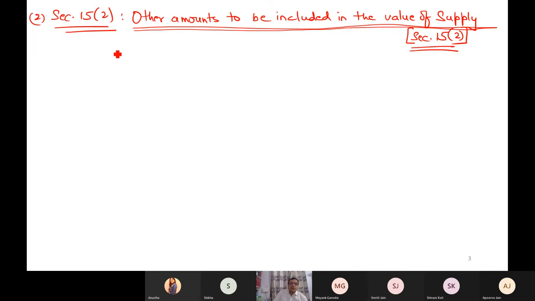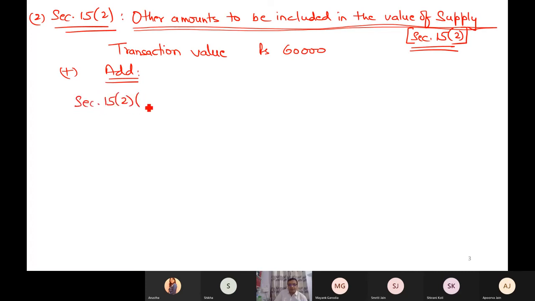So under section 15, when I have determined the transaction value, it came out to be rupees 60,000 in my example. This is not the exact value of supply. In this, I might have to add some items. So I am going to explain what items can be added or cannot be, and what items must be added. So my first item is section 15, subsection 2, clause A.